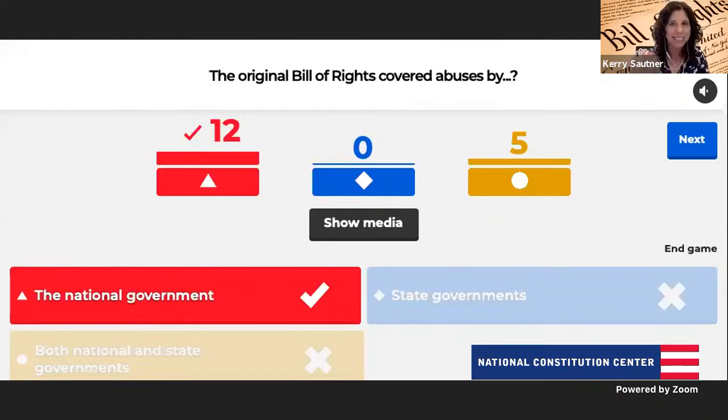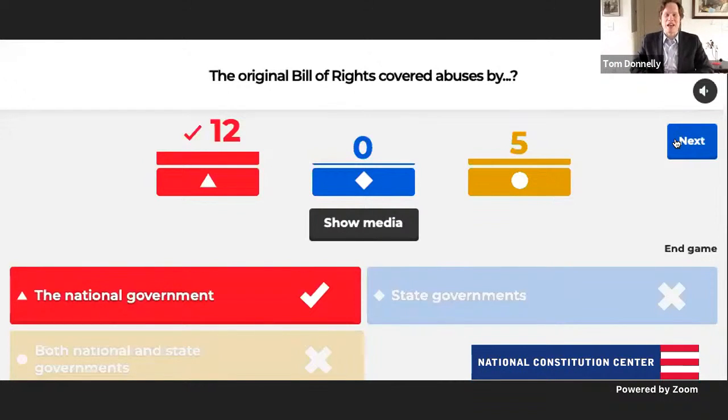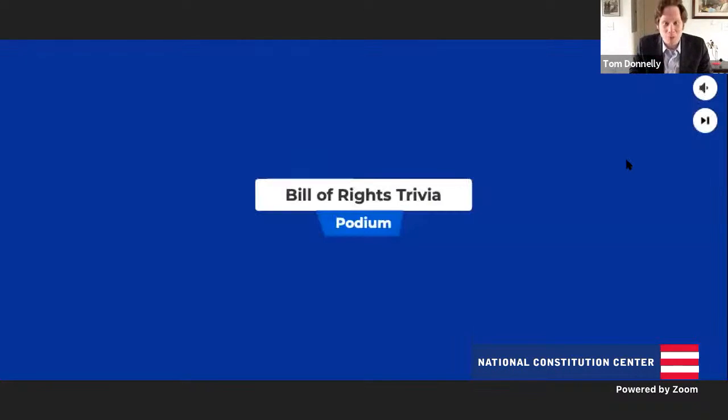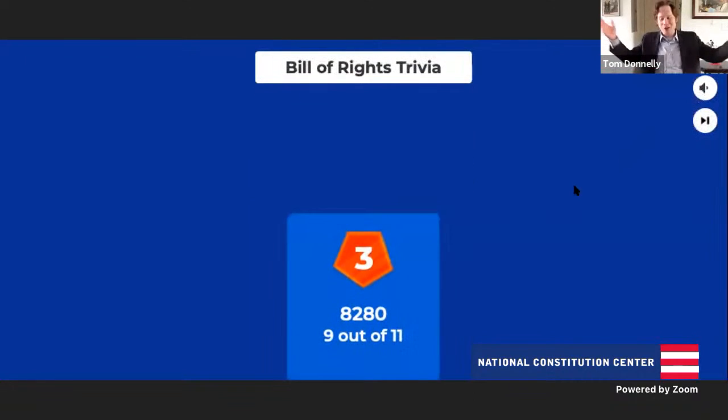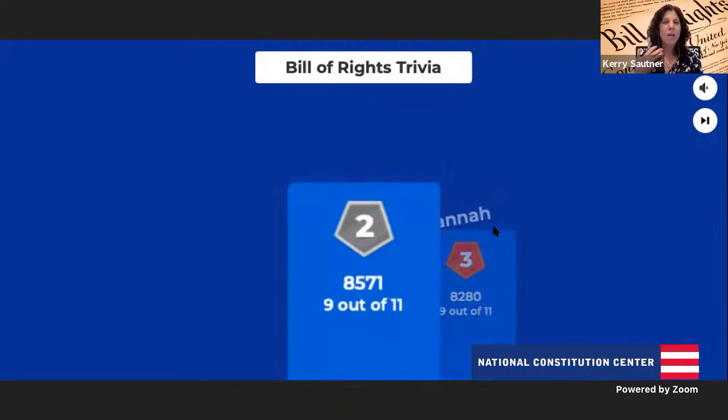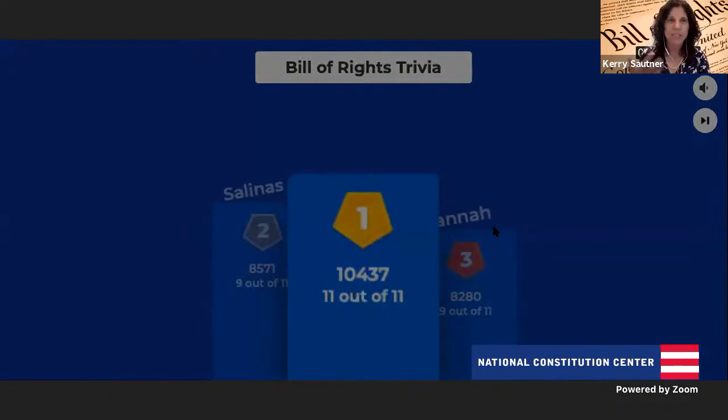Tom, who's right? The national government with the original Constitution, and then later with the 14th Amendment and other Supreme Court cases we extend it to cover the states. Of course, John Bingham would agree with Warren. He thought it always applied throughout, but yes. Yes, and I think we talked about earlier in the week that if you went with Bingham, he would have said all the way through.